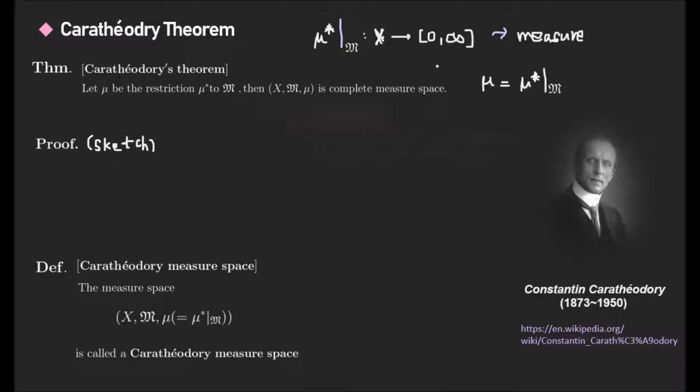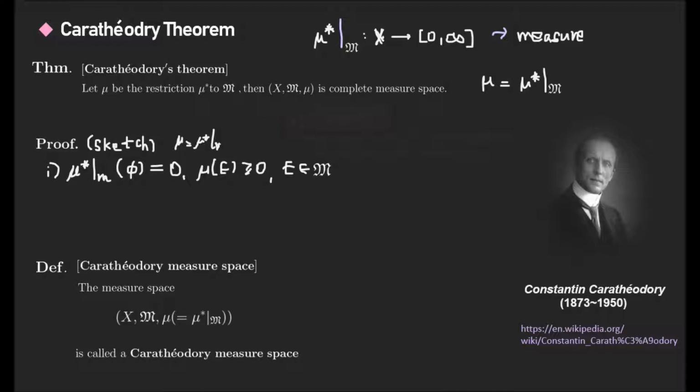First condition: because this is a measure, we can check the properties of a measure. The mu star restricted to M, using the notation defined here, I use the notation mu. This is clearly 0 on the empty set, and mu of E is positive, where E is an element of M. But this property is clearly true.